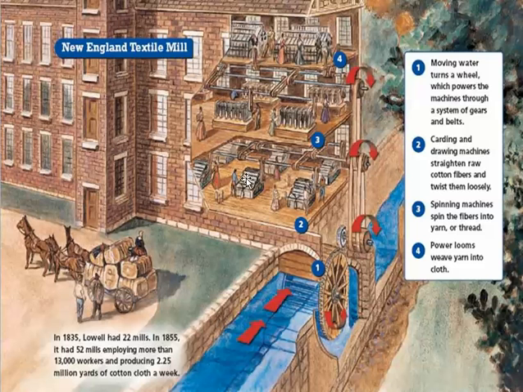And this particular one, Lowell in Lowell, Massachusetts, is going to, by 1835, have 22 mills. By 1855, 52 mills with 13,000 workers, producing 2.25 million yards of cotton per week. So they're going to use this water-powered source of energy, and it's going to turn these belts and turn these machines in here, and these machines are going to have interchangeable parts thanks to Eli Whitney.